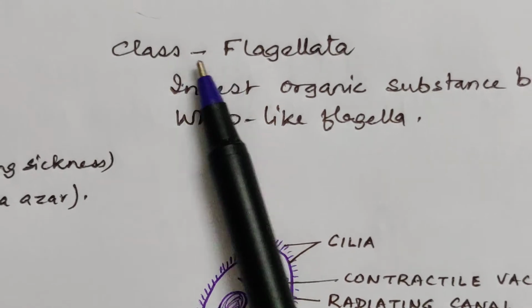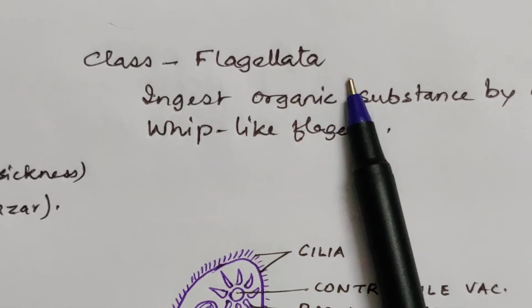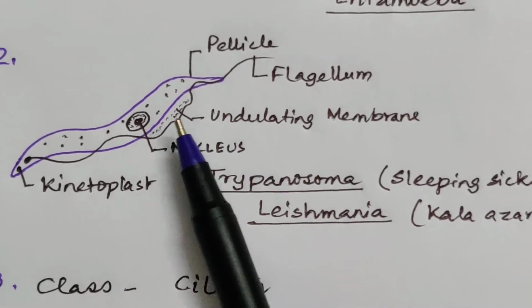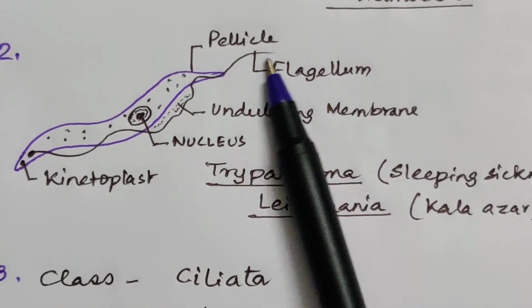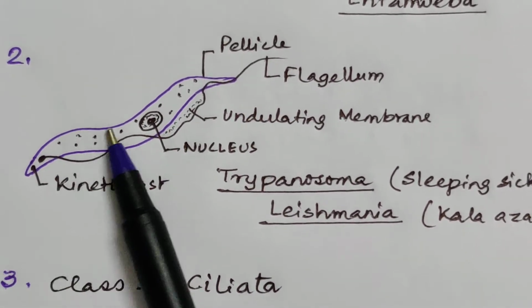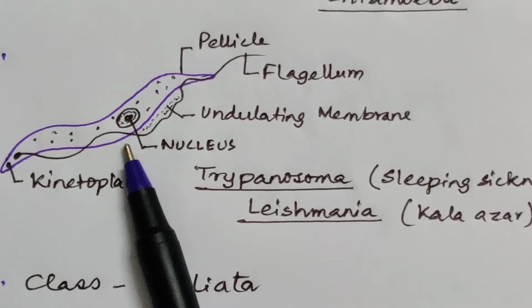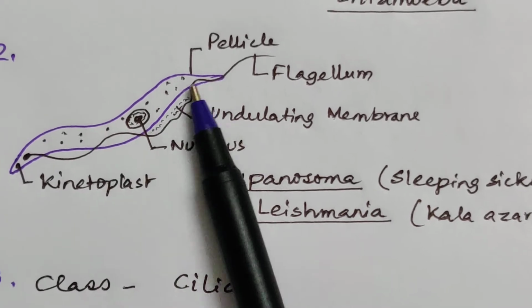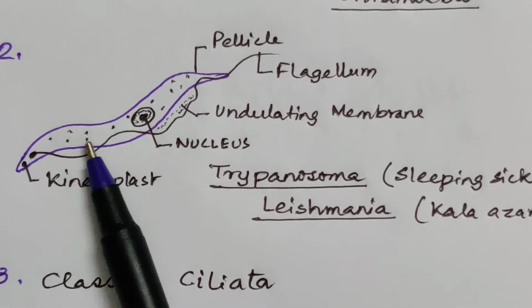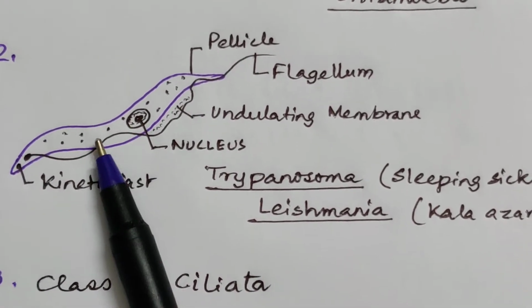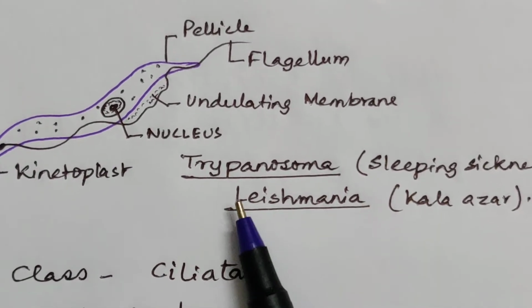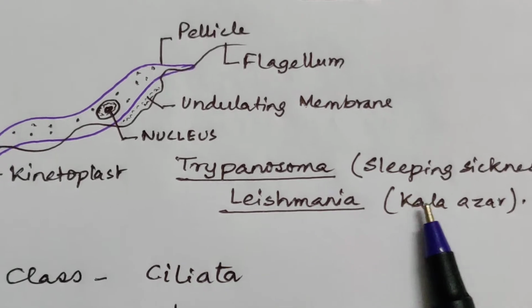Coming to the second class, it is the class Flagellata. Flagellata means they move with the help of flagella. Now this is an organism known as Trypanosoma brucei or Trypanosoma gambiense. This is an organism causing sleeping sickness. Another example of this class is Leishmania donovani, which causes Kala Azar.